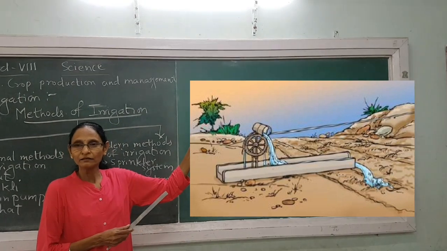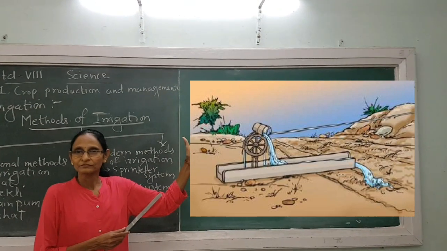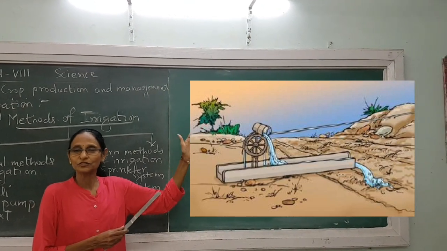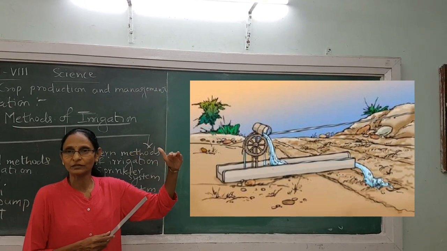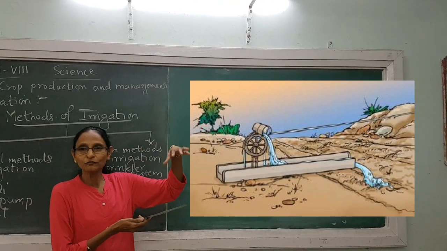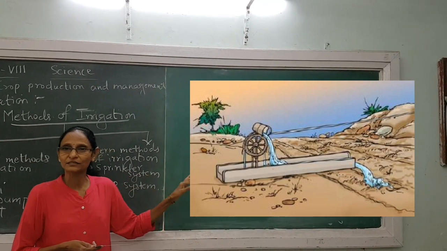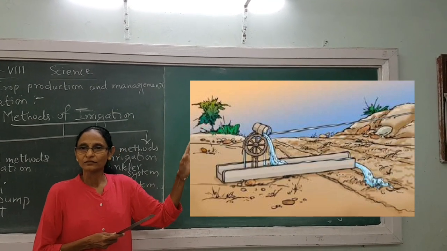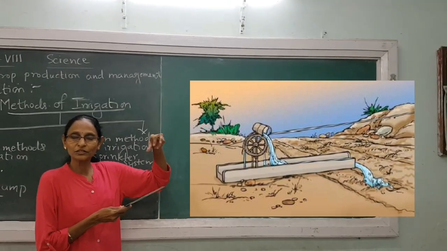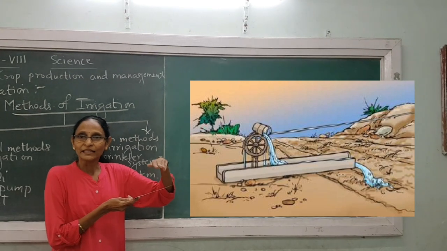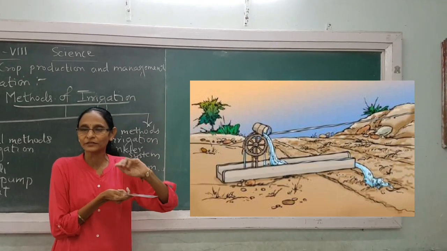Then the bucket is filled with the water and it comes up and it reaches such a point of the wheel which is at the top of the soil, and that bucket pours the water onto a slide-like structure. See properly in the picture, a slide-like structure is there. So that water is poured on that slide and through that slide the water flows in the field.